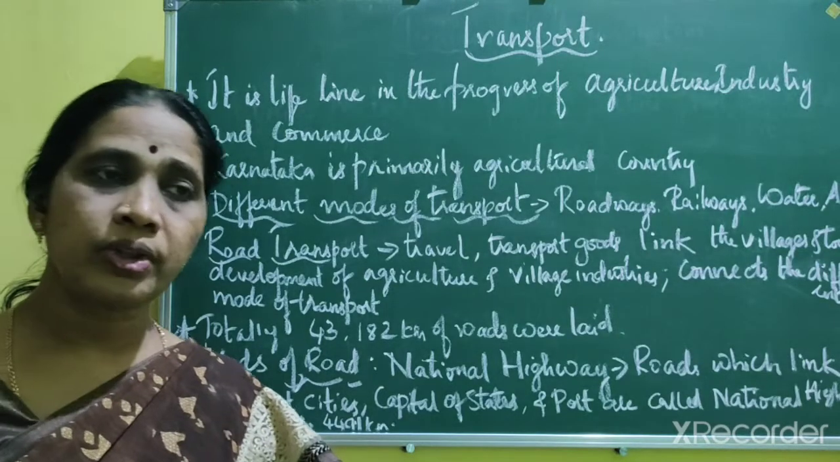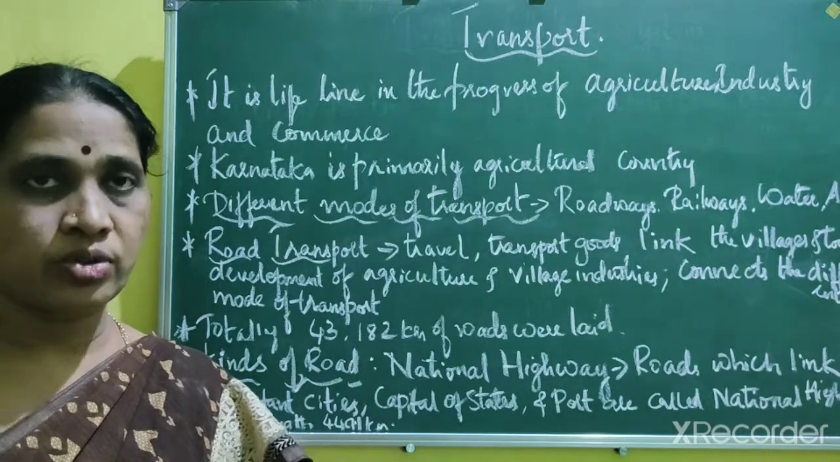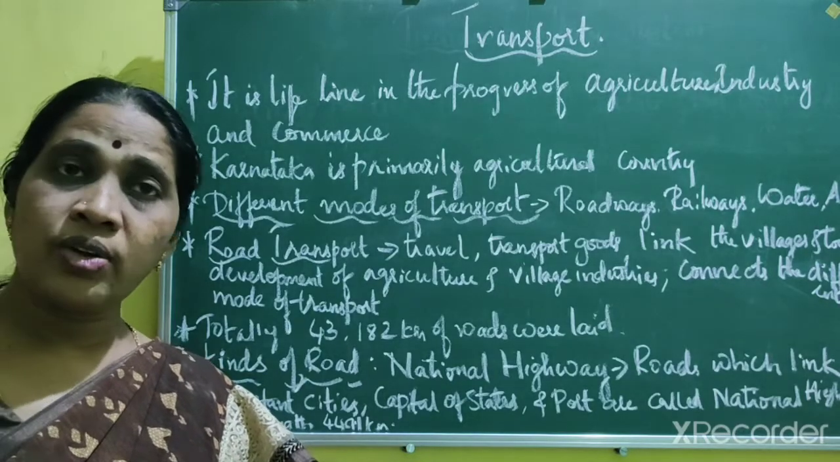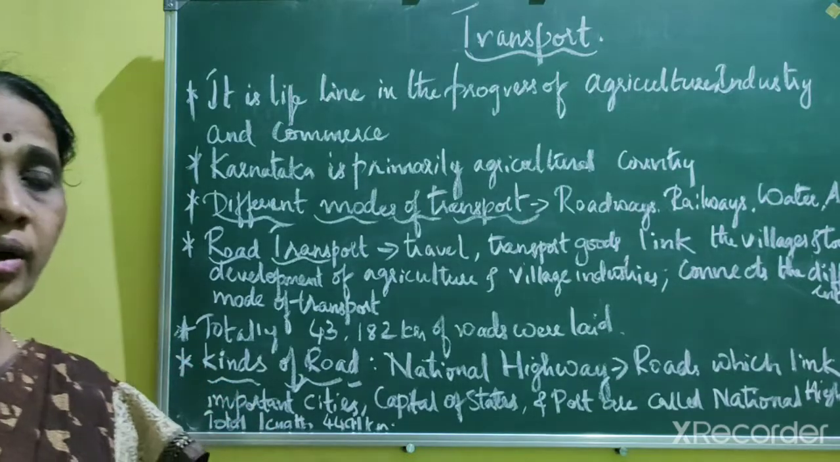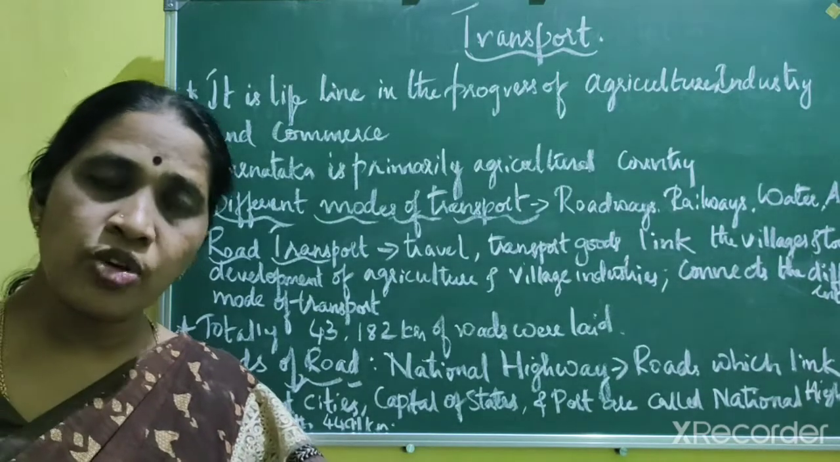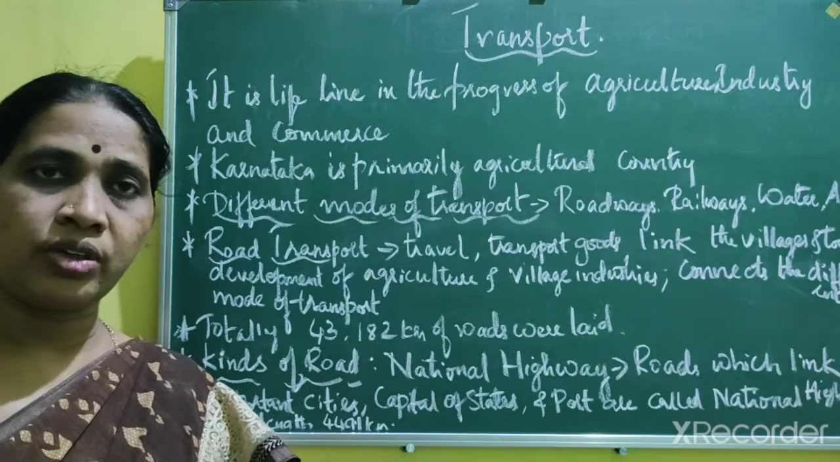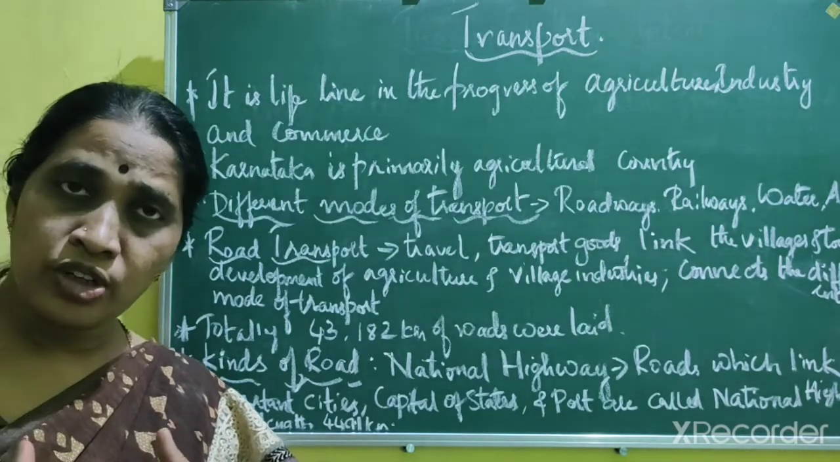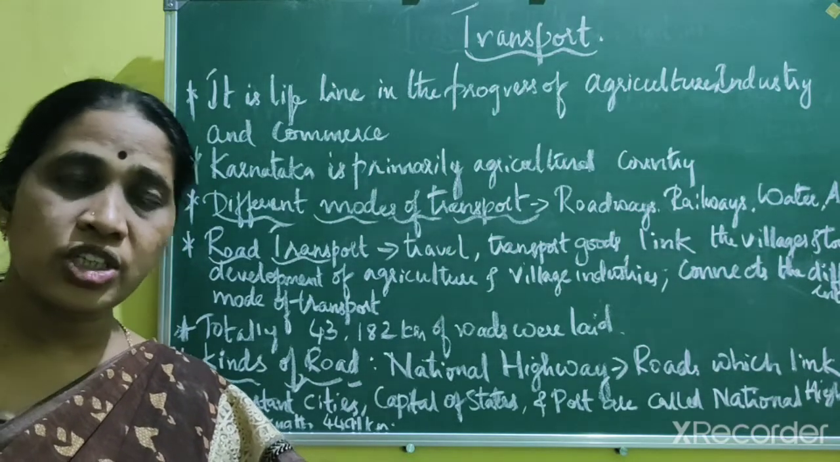You also know that Karnataka is a land of rich and varied resources. It has very good natural resources, mineral resources, forest resources. Efficient use of these resources is very important for economic development. So, for the efficient use of these resources, we need to have a good transportation system.